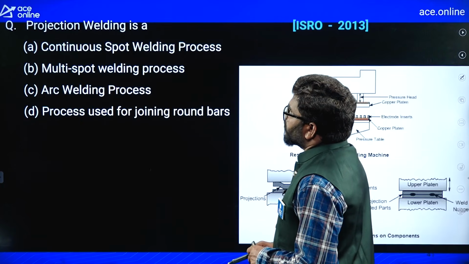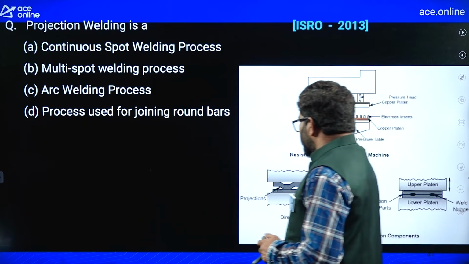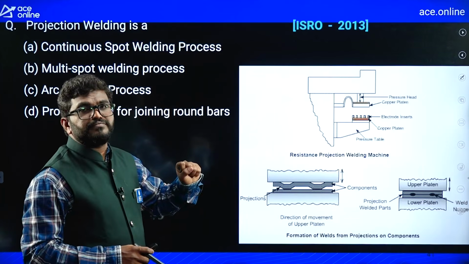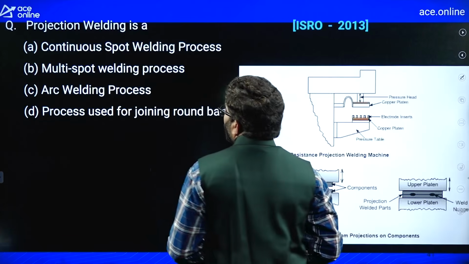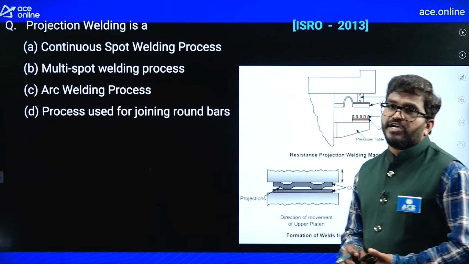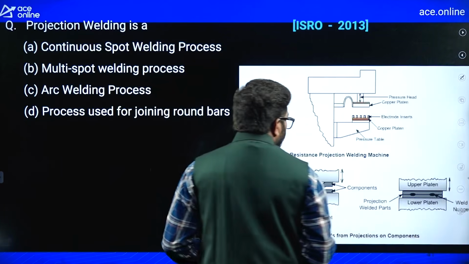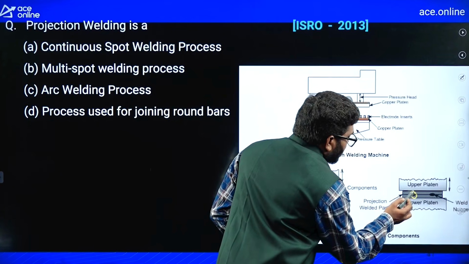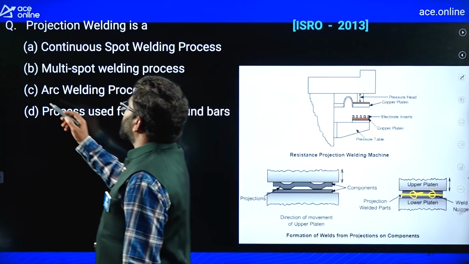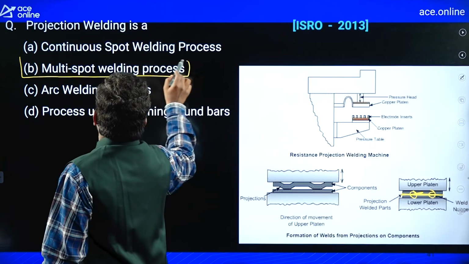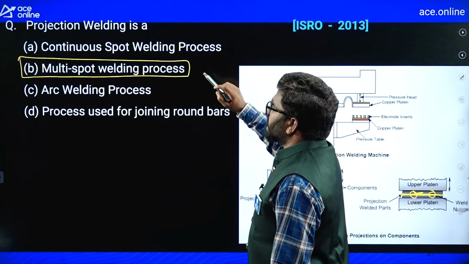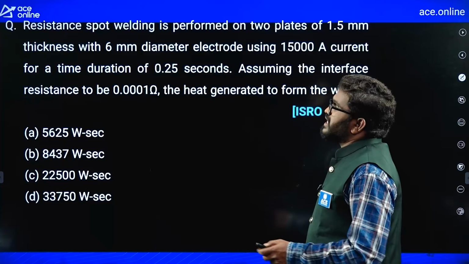Now projection welding. Remember, projection welding is not a continuous welding operation; here multi spots we are using. It's not like we are doing the welding everywhere. Suppose here it is one spot, here it is one spot, like that. So you can say it's a multi spot welding process. Projection welding is a multi spot welding process. Remember, don't confuse. Okay, now next.